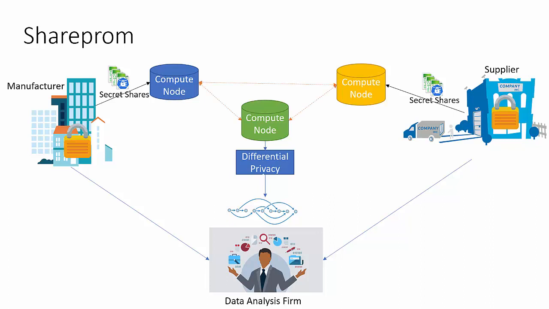Besides, Shareprom applies differential privacy to the resulting DFG in order to provide an extra layer of privacy. The data analysis firm will neither have access to the specific traces nor any information associated with these traces, and naturally, party A will not learn anything about party B, and party B will not learn anything about party A.